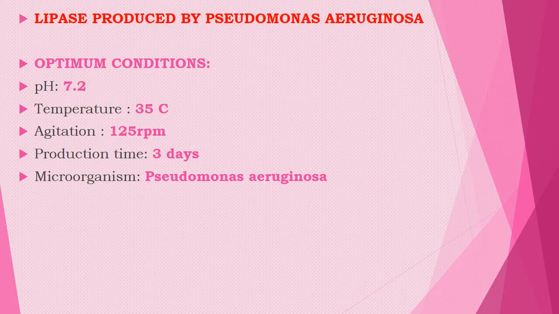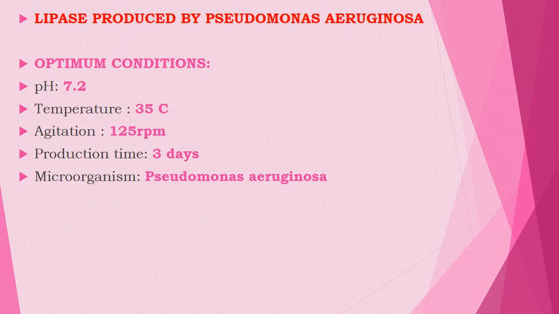We will select everything, and then go for sterilization in order to remove contamination while the production is going on. Lipase is one of the secondary metabolites, so we have to wait till the stationary phase. The seed fermenter is used to enhance the growth of the microorganism, and then the optimum conditions are maintained in the production fermenter.